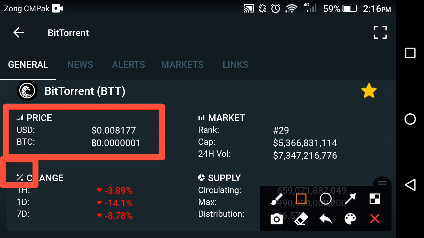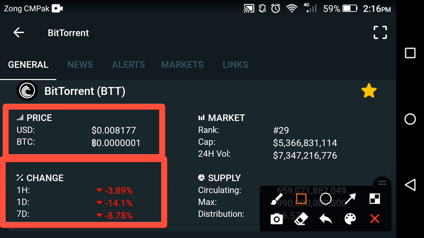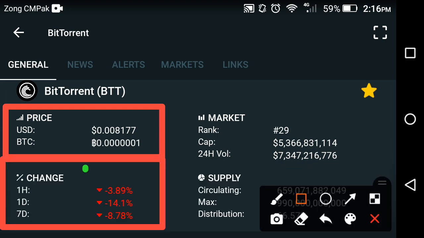And if you look at the changes of the Bittorrent coin in the last 1 hour, last 1 day, and last 7 days, as you can see here, there is a complete fall. As you can see here, Bittorrent coin falls down completely. The last 1 hour change is also a fall, the last 1 day price change is also negative, and the last 7 day price is also negative friends. So it's a time of fall for Bittorrent.